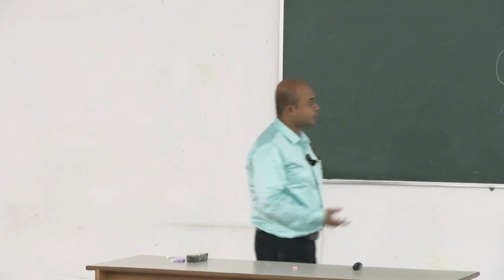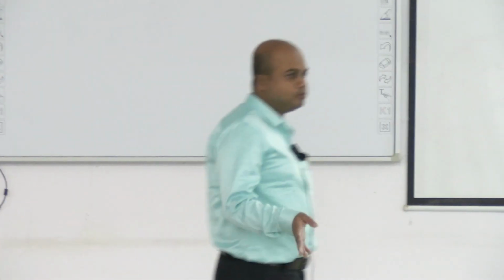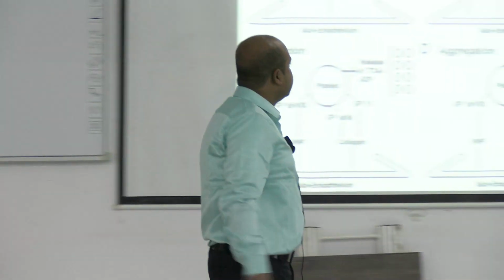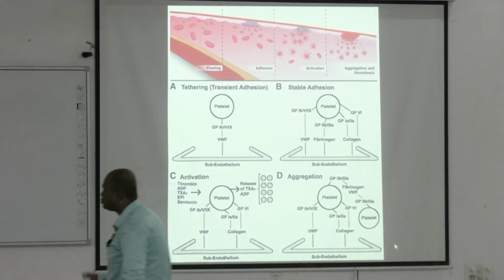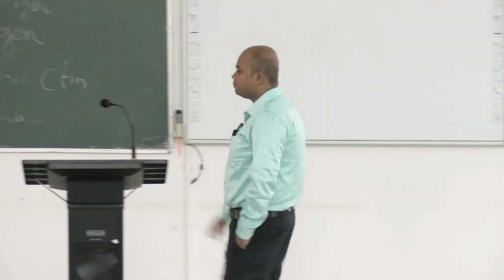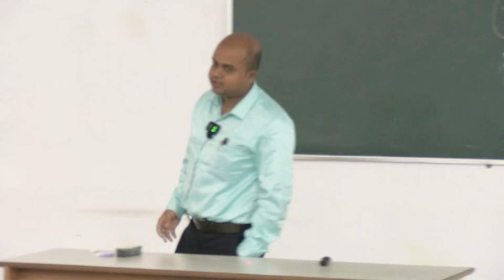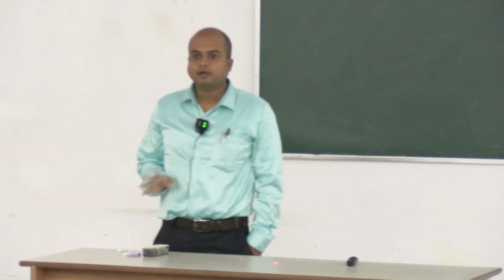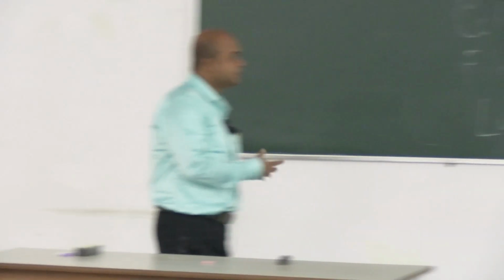In case of VWF it is GP1B 5 9. In case of fibrinogen it is 2B3A. In case of collagen it is GP6, and there are other glycoproteins involved also. Not all are needed, but some we should remember, because these are days of MCQs. GP2B3A will mostly be mentioned. You will see that they are mentioned.